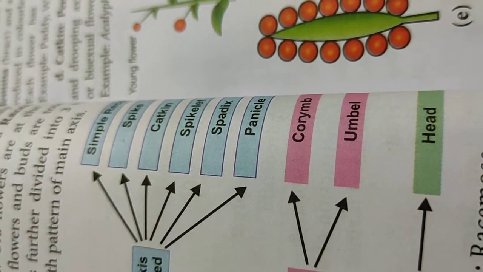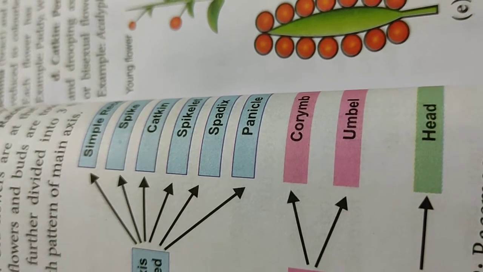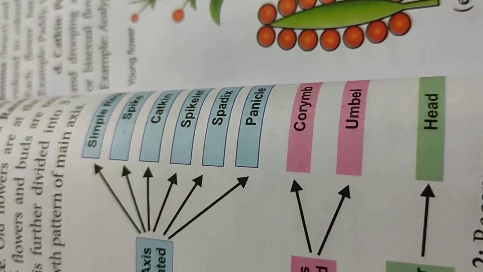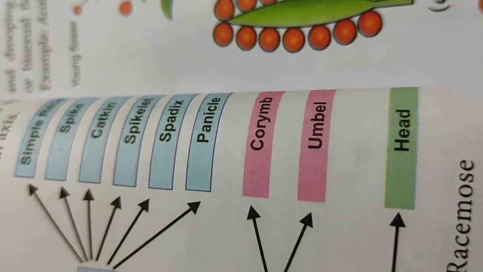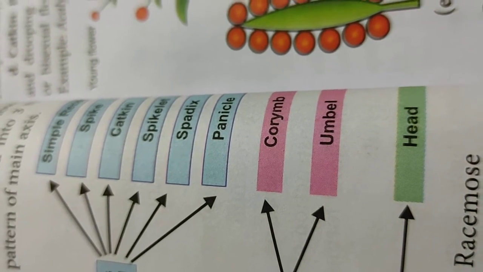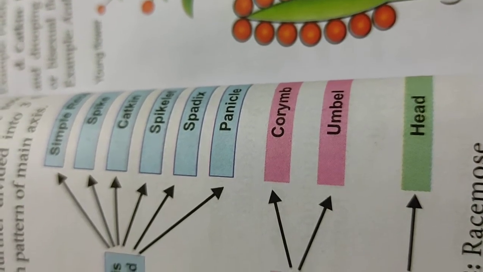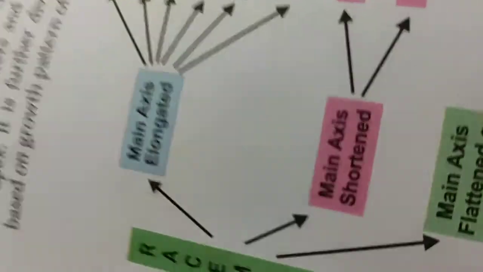Another term for compound raceme is the panicle. A branched raceme is called the panicle, where the pedicellate flowers are borne in a racemose manner. Example is Mangifera, the mango plant. The inflorescence is a compound raceme. Till here. Okay, thank you children.